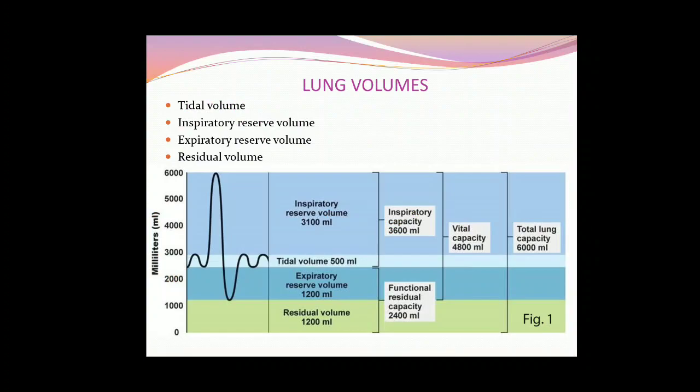Now there are four types of lung volumes. First is your tidal volume, then your inspiratory reserve volume, expiratory reserve volume, and the residual volume. Now if you see the diagram, tidal volume, children, is the volume of air which we normally take in. Just now you are sitting, na? How much you are normally inspiring and expiring, or inhaling and exhaling, that is called your tidal volume.